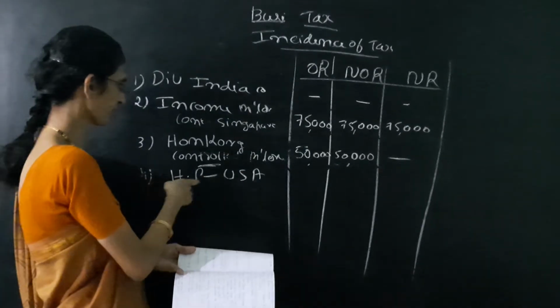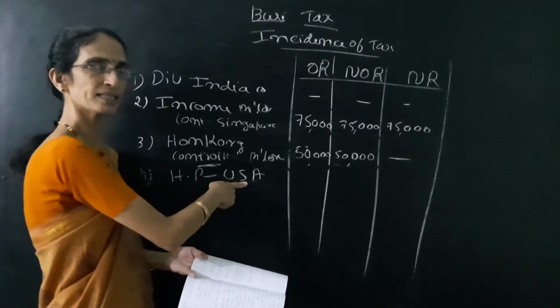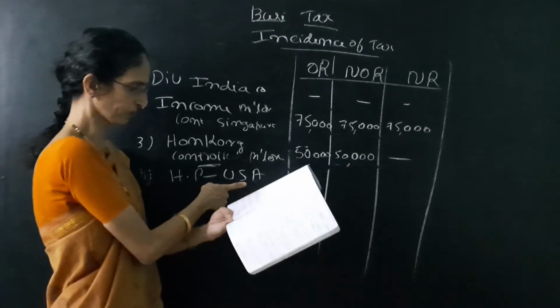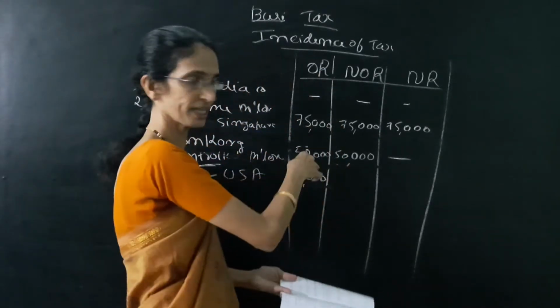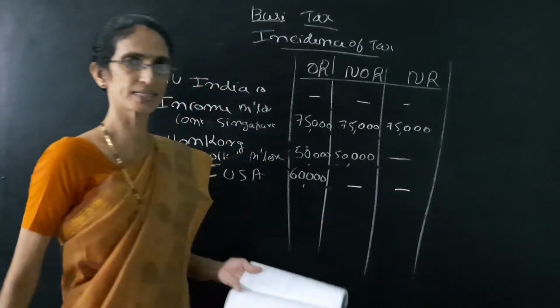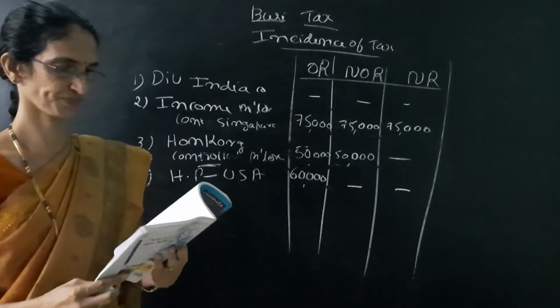So it is income from house property in USA. That is foreign income. Foreign income should be taxed in the hand of OR only. That is first column yes yes. Next two columns dash dash.